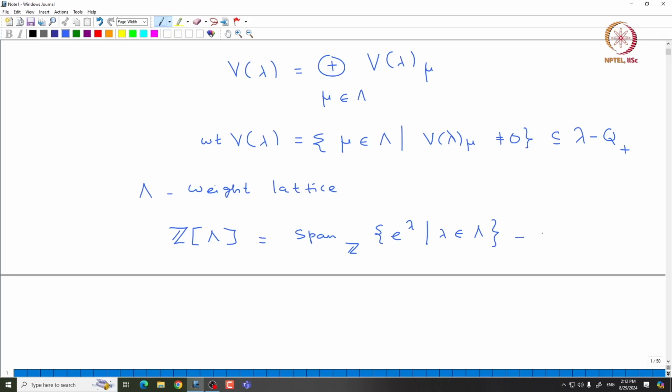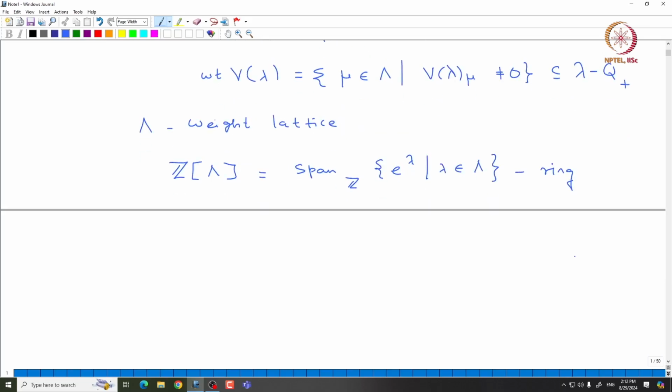So, one can define e power lambda times e power lambda dash to be e power lambda plus lambda dash for lambda dash in capital lambda, extend this linearly, and then define multiplication in this ring Z bracket lambda. But to work with these characters comfortably, we are going to slightly change our ring.